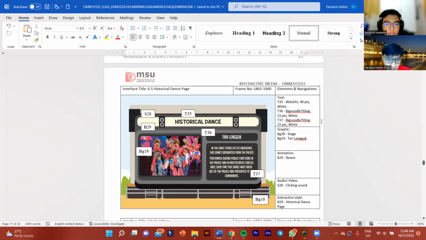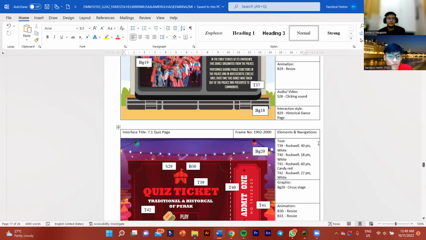So the next interface will be 6.5, the historical dance page. Here we have one button, which is B29. When B29 is clicked, it will go to the historical dance page along with the clicking sound, which is S28. We have two backgrounds, which are BG18 and BG19. BG18 is the dance stage and BG19 is the tari lenggok, and the animation for the button will be resize.